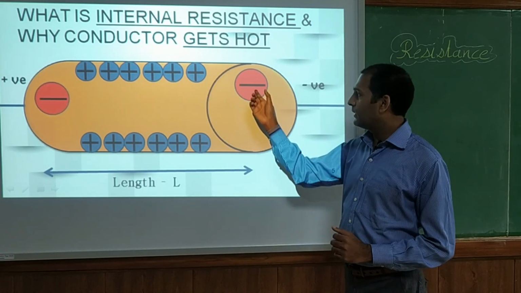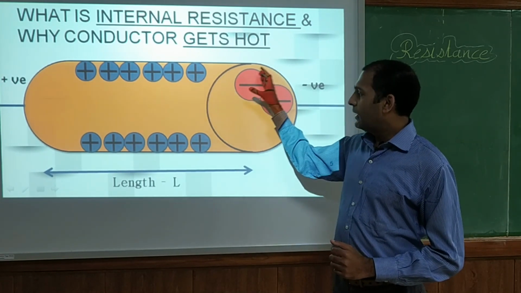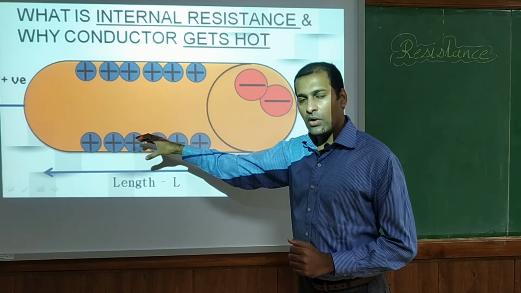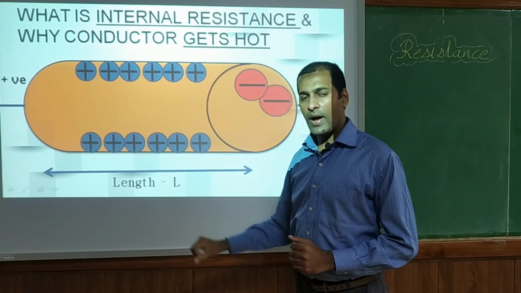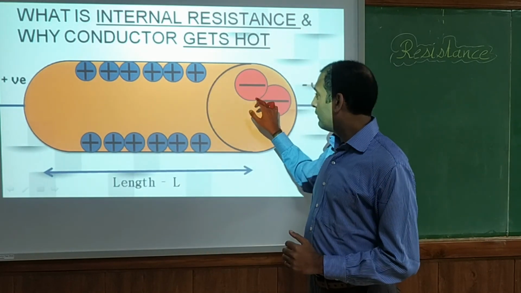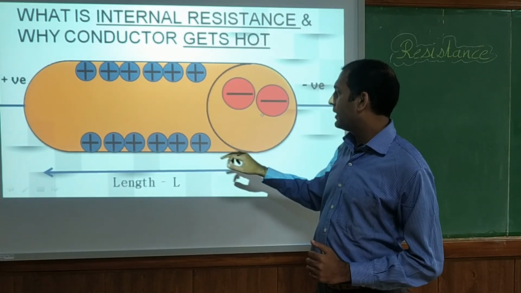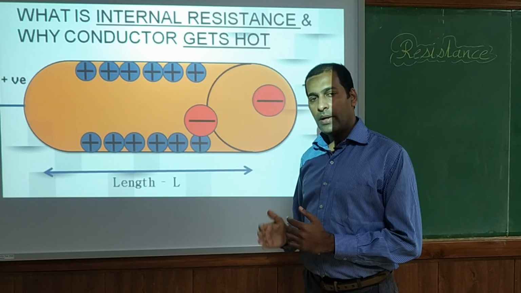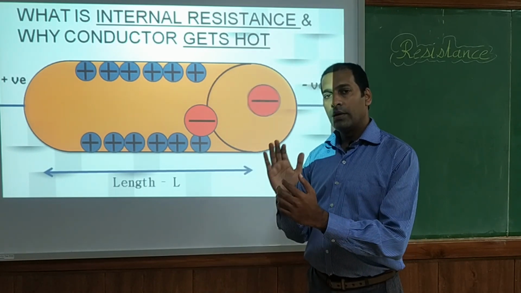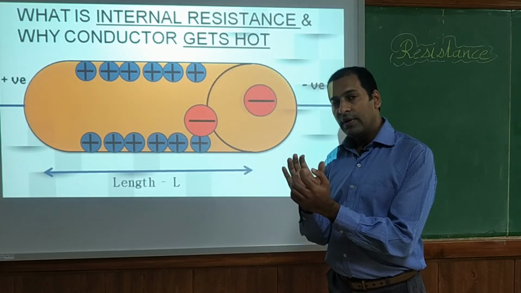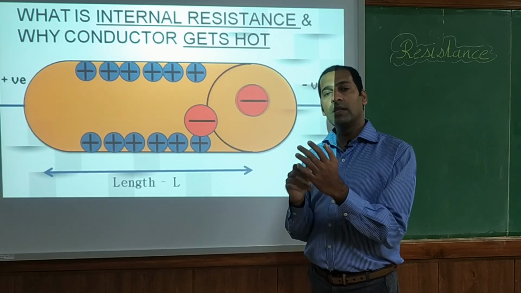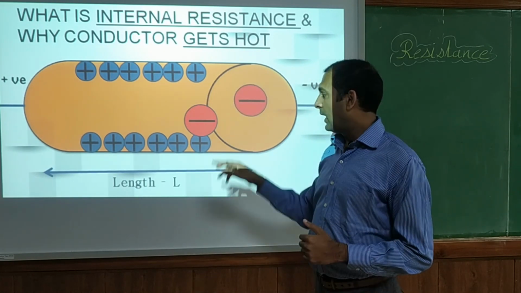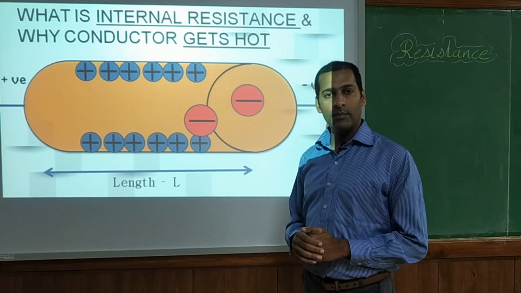This electron may strike some particular positive ion, which is fixed. If it strikes a particular ion, it will slow down. His speed will reduce after bombardment, and it will release some mechanical energy in the form of heat. And it may also get reflected in some other direction.